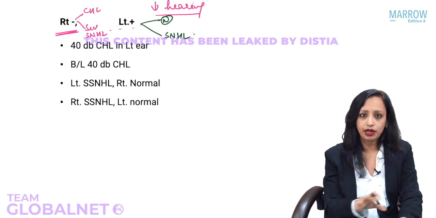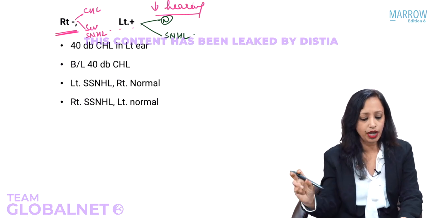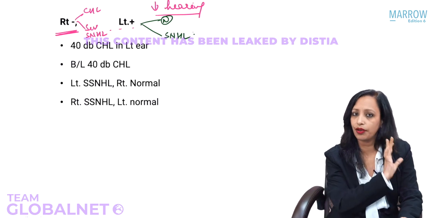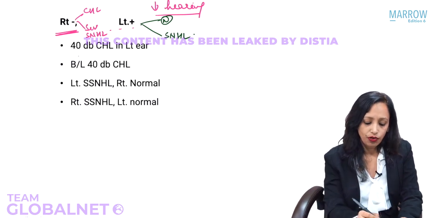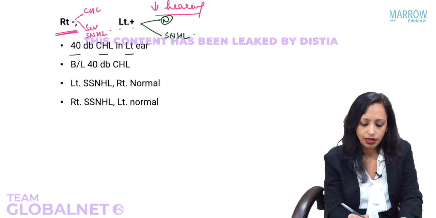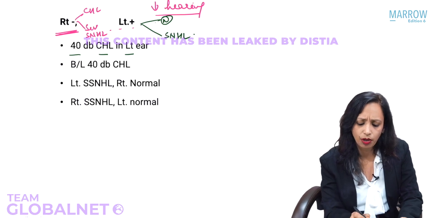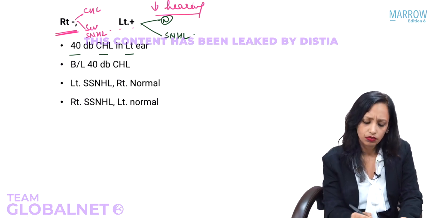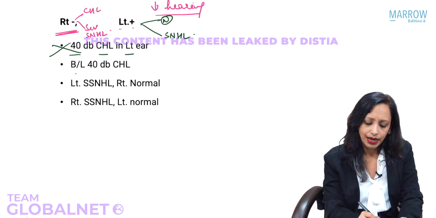We have already done this; only these can be the diagnosis. Two diagnoses we have in the right ear, two diagnoses in the left ear. Okay, so 40 decibel conductive hearing loss in the left ear. Left ear, do we have any option for conductive hearing loss? No. Incorrect. Bilateral 40 decibel conductive hearing loss in the right ear.